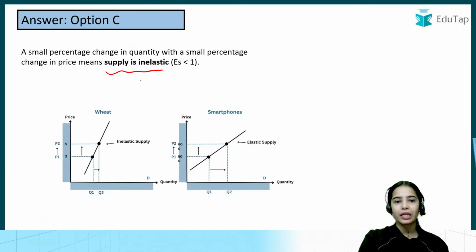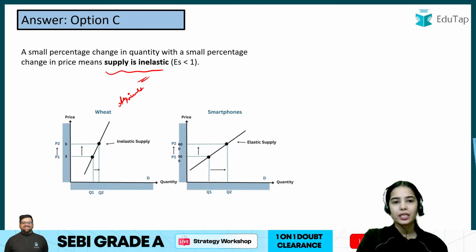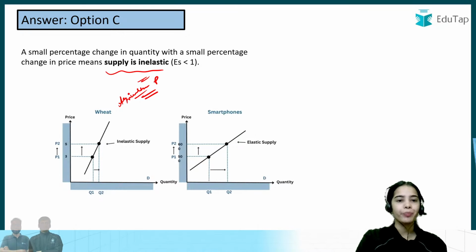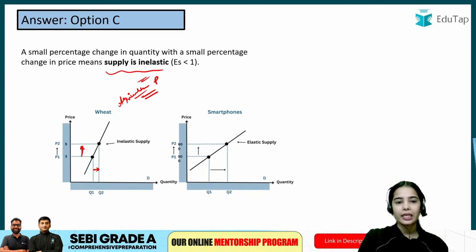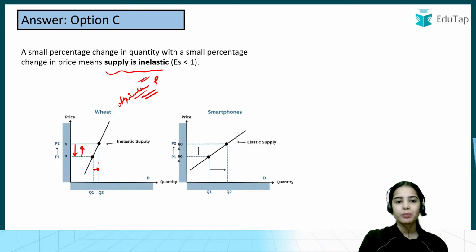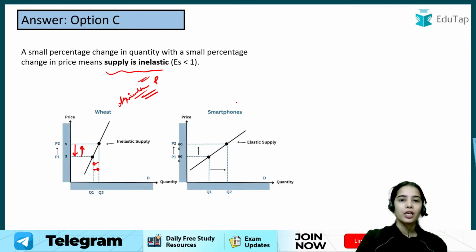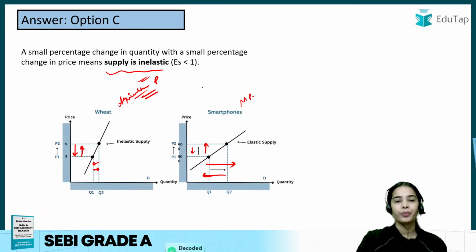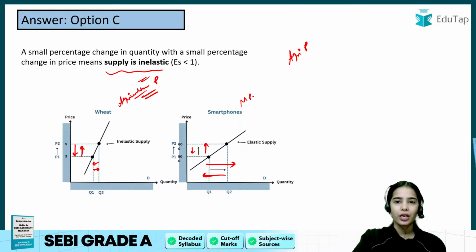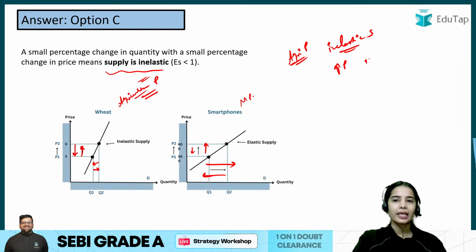Usually supply can be inelastic for agricultural products, because the supply cannot change for agricultural products very easily. If the price is increasing, the supply can increase very slightly, or if the price is decreasing, the supply can be decreased from the market very slightly. For agricultural products, there is inelastic supply.